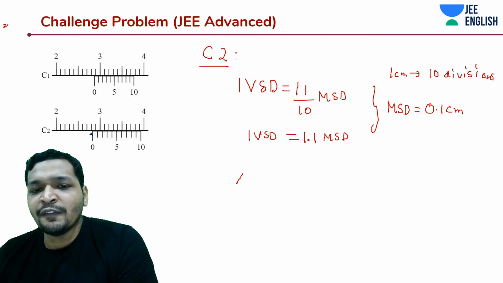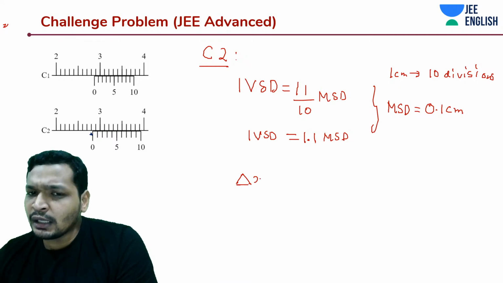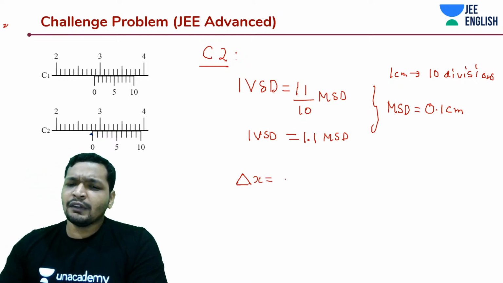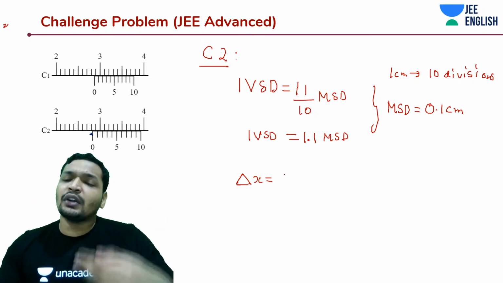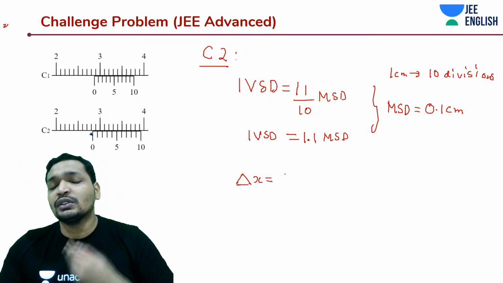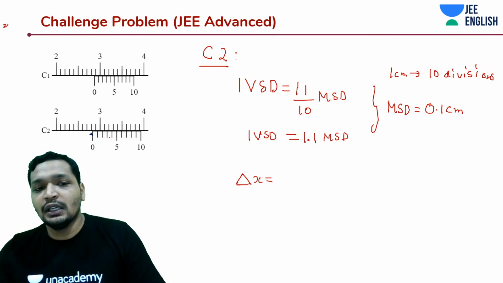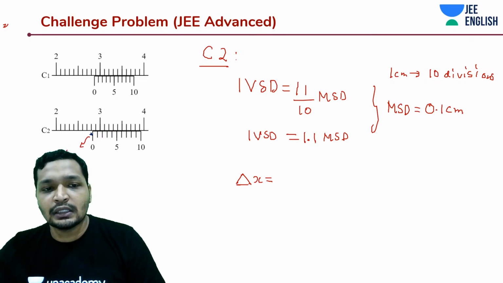Okay. And what is the value of delta x? So until now we are only doing delta x. We weren't doing anything different, guys. Even now we are doing the delta x. Even earlier when we were doing the coinciding division into least count, that was also delta x only. We are finding out this delta x.